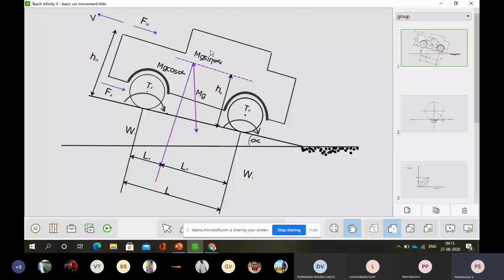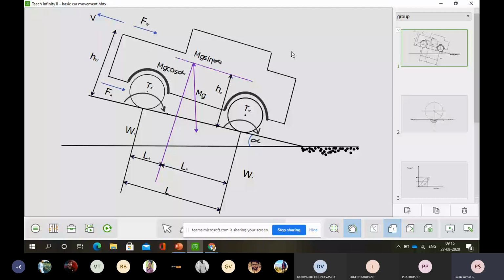Maybe aerodynamic dragging, uphill resistance, and the mass. And if the uphill angle is more, the uphill resistance is more, and automatically the tractive effort will not be sufficient. As a result, the resistive force will be more than the tractive force.